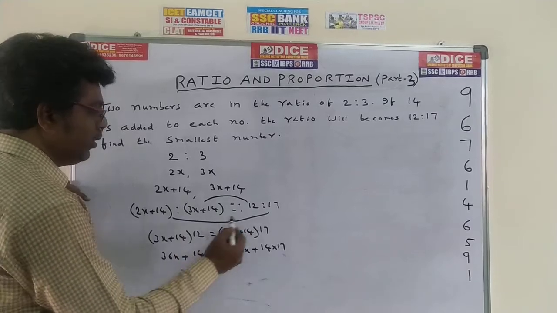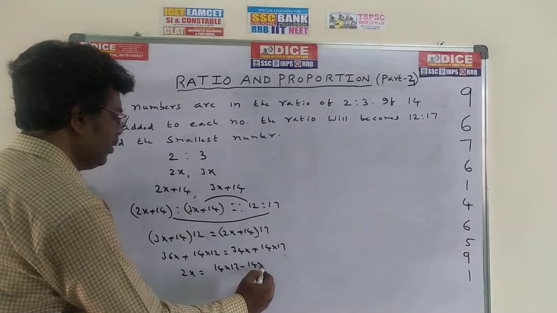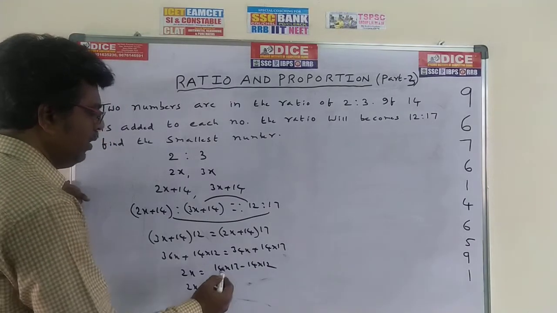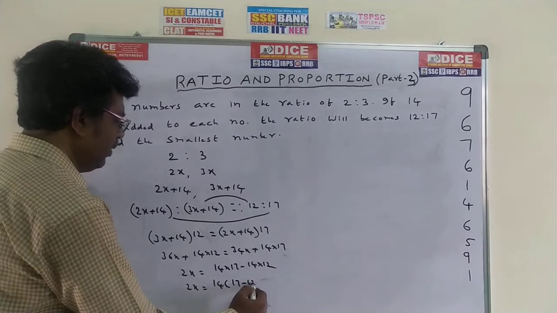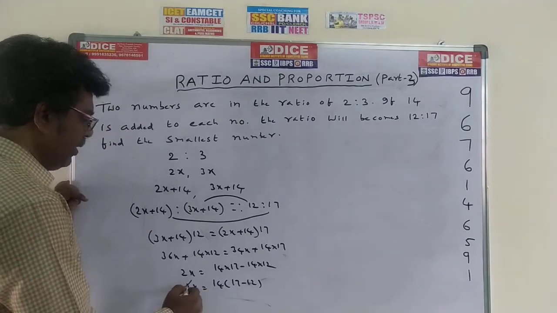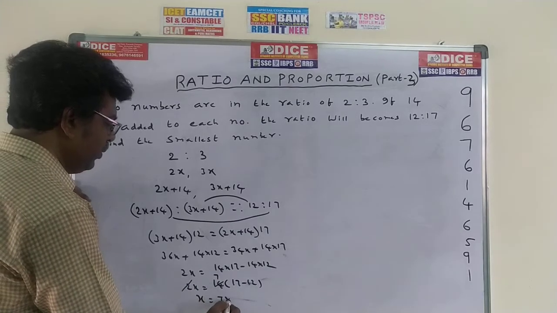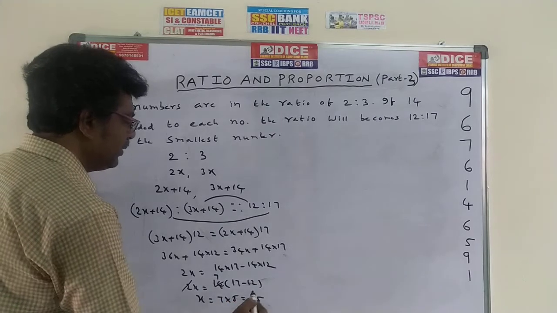Send 14 into 12 to that side: 14 into 17 minus 14 into 12. Now 2x is equal to, taking 14 common, 17 minus 12. 2 ones are 2, 7 twos are 14. So x is equal to 7 into 5, that is, x is equal to 35.